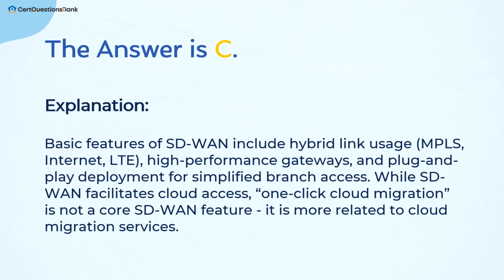Basic features of SD-WAN include hybrid link usage, MPLS, Internet, LTE, high-performance gateways, and plug-and-play deployment for simplified branch access. While SD-WAN facilitates cloud access, one-click cloud migration is not a core SD-WAN feature. It is more related to cloud migration services.